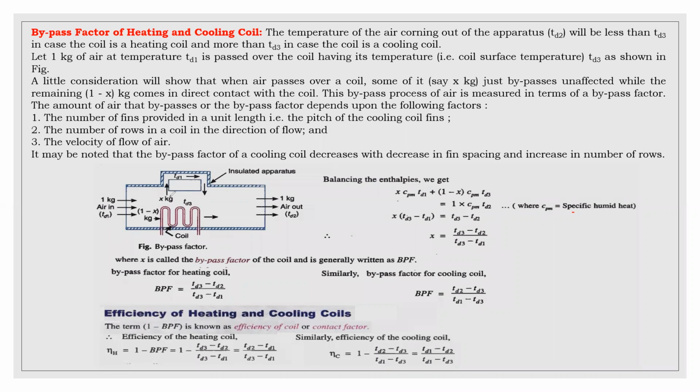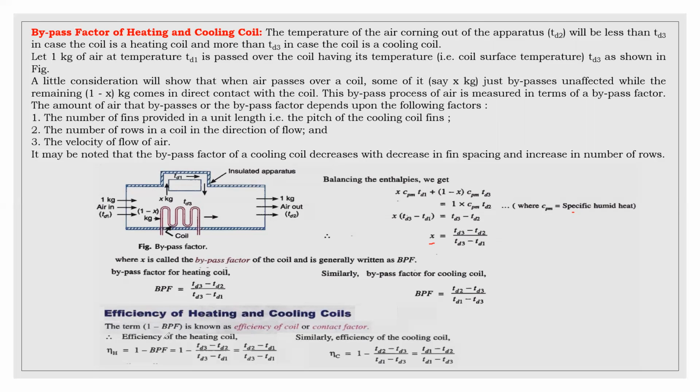This means this x kg will not get in touch with the coil, therefore there is no heat exchange between this x kg and the coil. Only 1 minus x kg will have heat exchange with the coil. Therefore, the equation can be written based on the energy balance equation here, and finally that x value you will get in terms of temperatures. This bypass factor can also be called 1 minus efficiency.